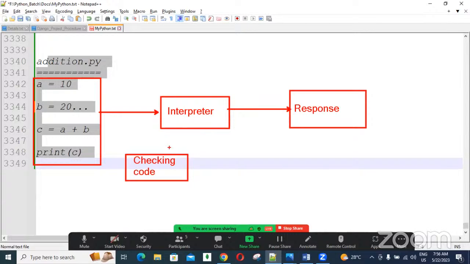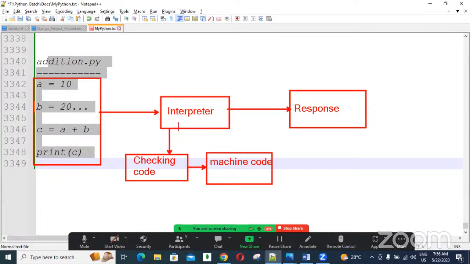First this one, checking. Once it is checked, then it is converted into a machine understandable format, simply machine code. Machine understandable format, so zeros and ones format is converted.